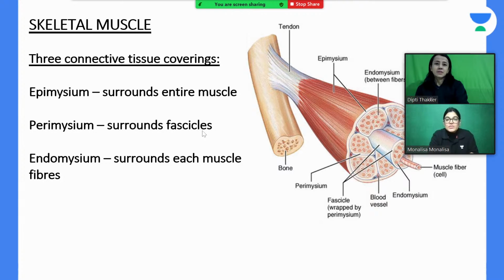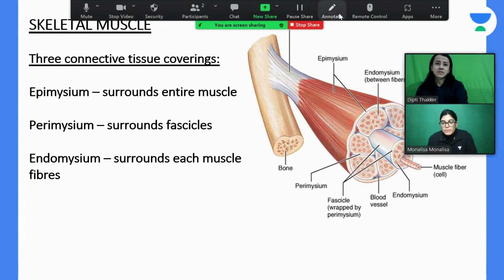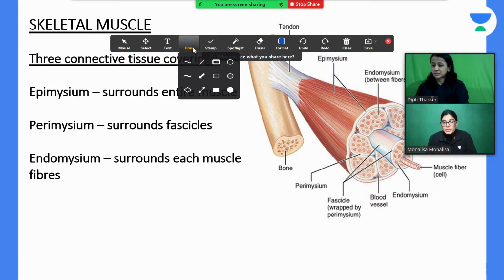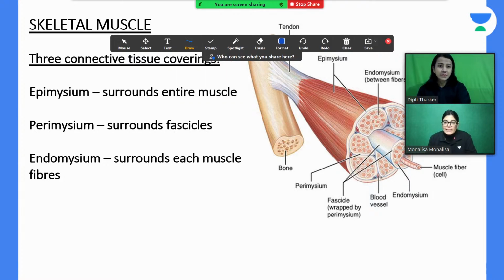So this is a muscle fiber. The muscle fiber is the structural and functional unit of muscle. It has a wrapping of deep fascia that is called endomysium. So a single muscle fiber covered by modified fascia is called endomysium.